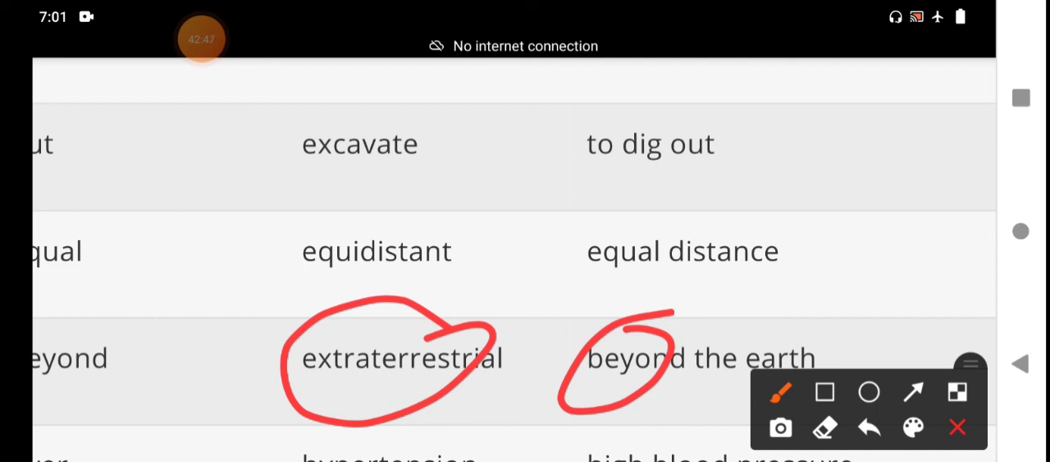Existing outside of the earth, originating outside of the earth, occurring outside of the earth. That is called extraterrestrial. What are the other words? Extraordinary, extrasensory, extrapolate, extraneous. These are the words derived from the root word. Extra means beyond.